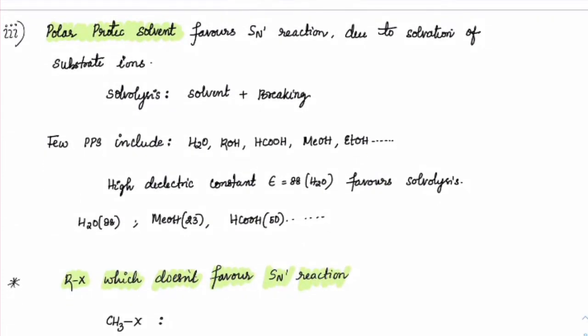Come to this. In case we take a polar protic solvent, definitely it is going to favor SN1. Suppose we try to make a reaction on a tertiary alkyl halide, and consider the rate in H2O, with 100% H2O.